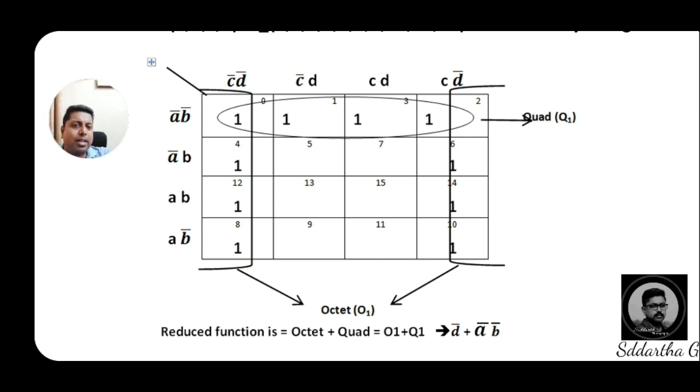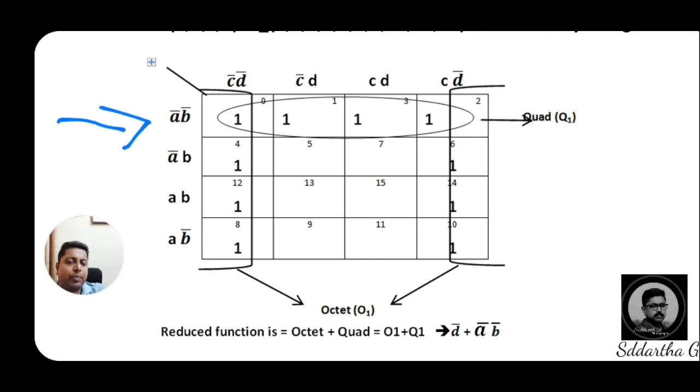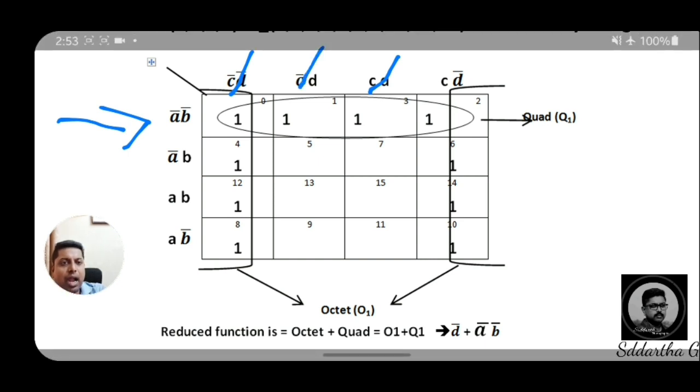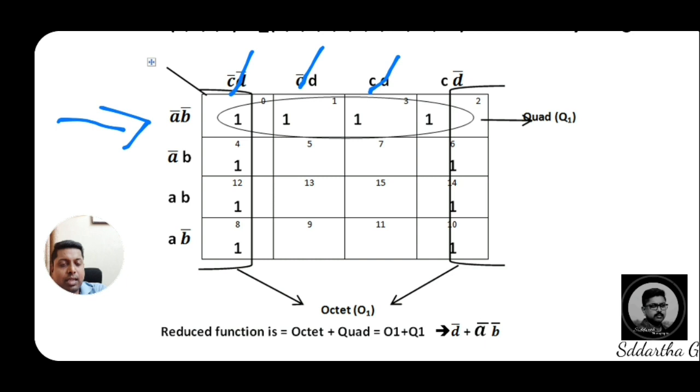For a horizontal check by this row, I am cancelling complemented with normal complemented variable. See here, C bar D bar is cancelled with C and D. C bar D bar, C D cancelled. Like that, C D bar and C bar D cancel with C D bar.